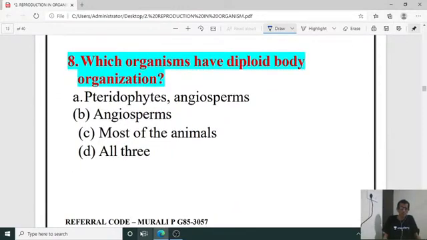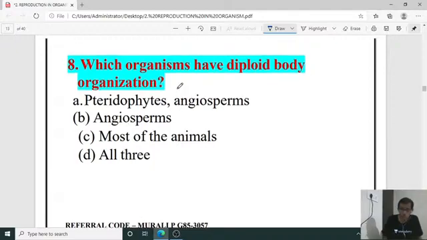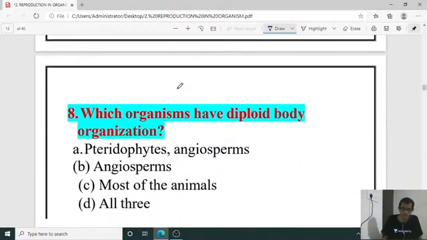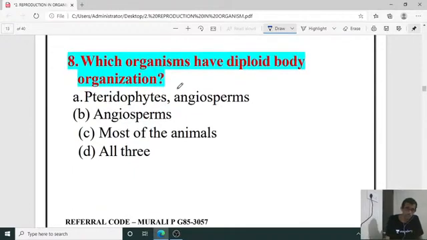Next, eighth one. Which organisms have diploid body organization? Another question. So here options are slightly different. Pteridophyte, angiosperms body organization. So see here, this is what diploid body organization, that is Monera, fungi, algae, bryophyte, pteridophyte, angiosperms here are given. Here it is angiosperms, most of the animals, all the three.